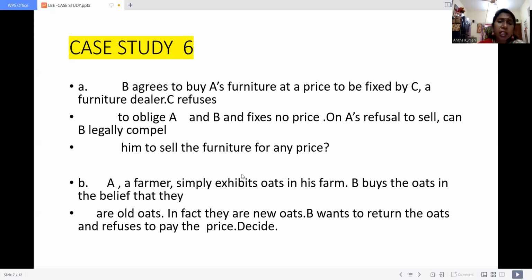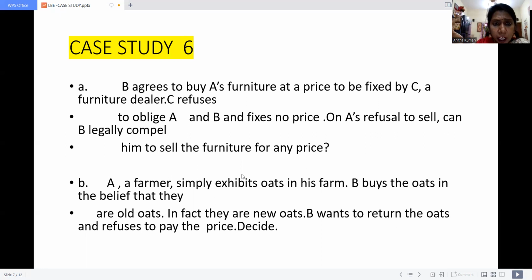Why? Because in the Sale of Goods Act, there are two parties, seller and buyer. You should not force anyone to sell anybody's property. Here, why is A refusing to give the product to B? Because the furniture is held with C. C is actually the owner or dealer of the furniture. So when the furniture owner itself is not fixing the price, how can A give the property to B?